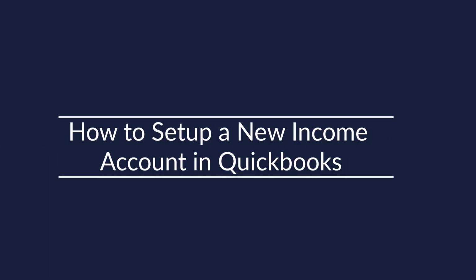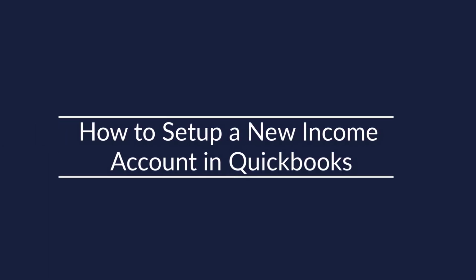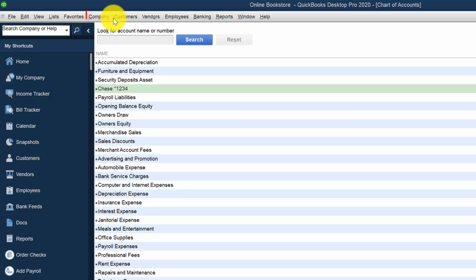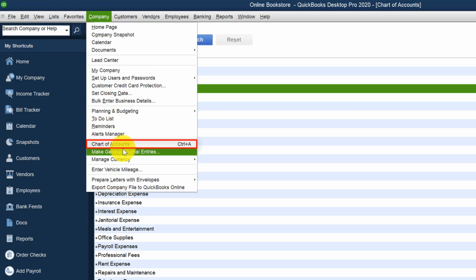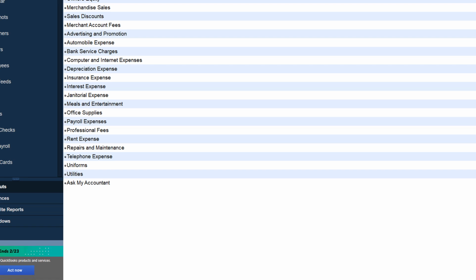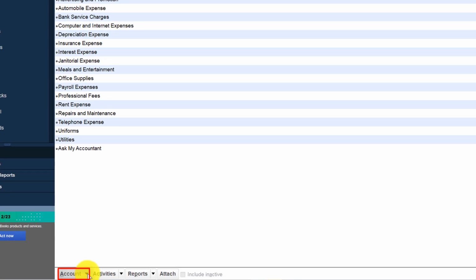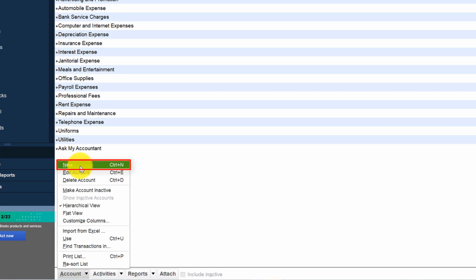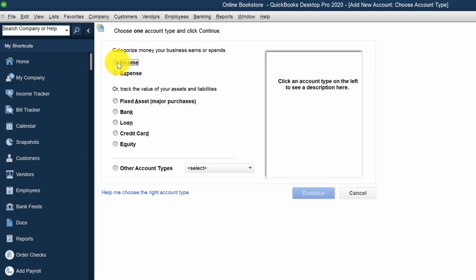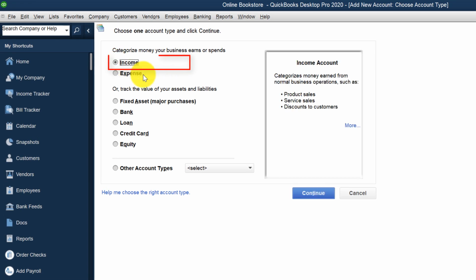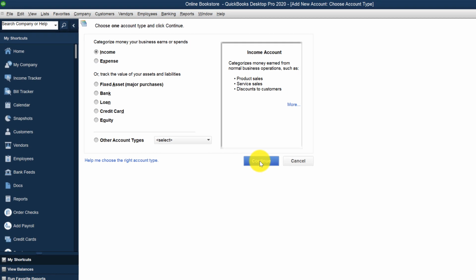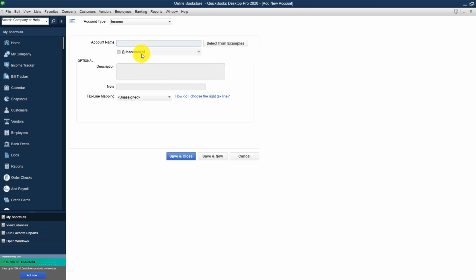To create a new income account, you need to navigate to the Chart of Accounts in QuickBooks by going to Company, Chart of Accounts, and then you click on the Account button at the bottom left corner and click New Account. QuickBooks offers you different options here. You need to choose Income Account and then define what type of income account you will be creating.